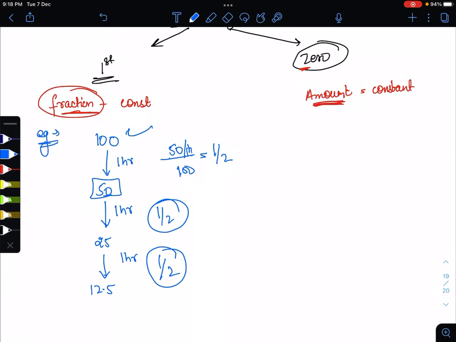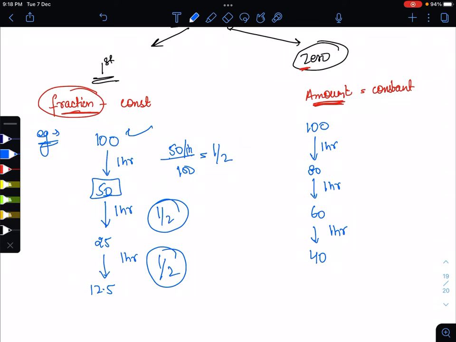While in the amount, in the zero order kinetics, amount is constant, meaning the same amount is excreted in a particular half life. In every time only the same amount is excreted. Like if 20 molecules are removed, then continuously 20 molecules will be removed. So this is the amount. Let me tell you with an example. Suppose here also we give 100 molecules, and in 1 hour 80 molecules were left, and again in 1 hour 60 molecules, again in the next 1 hour it remains like 40.